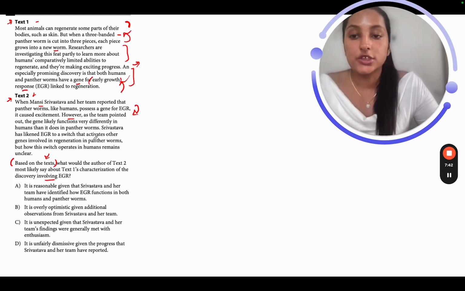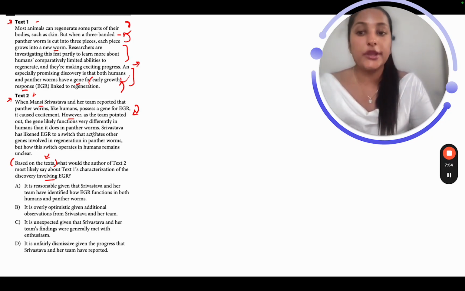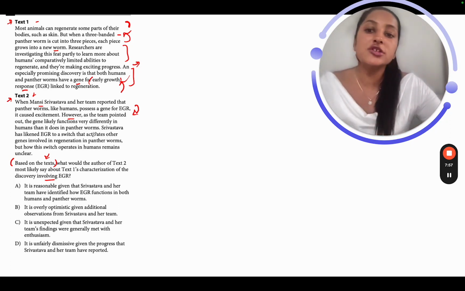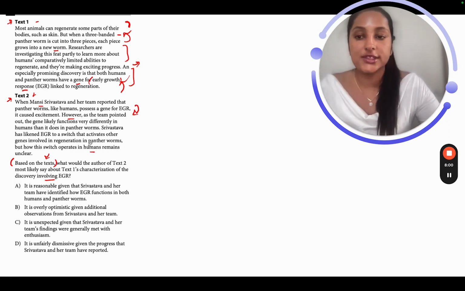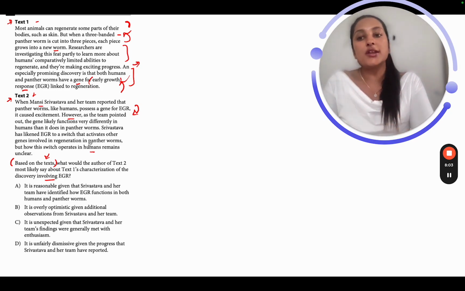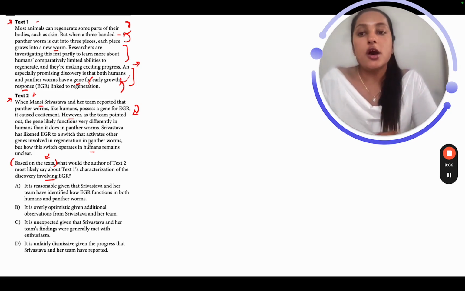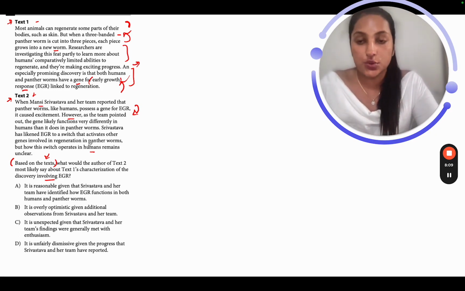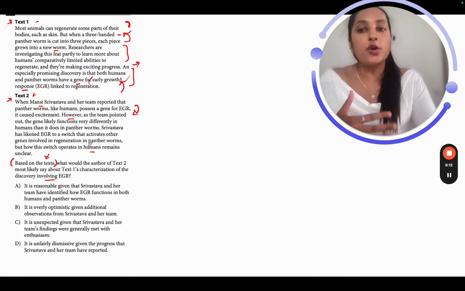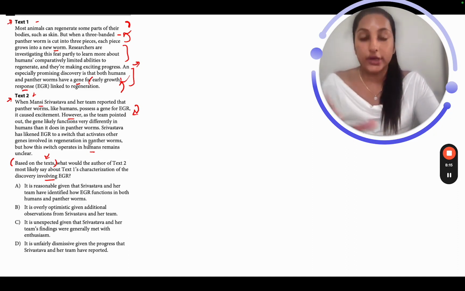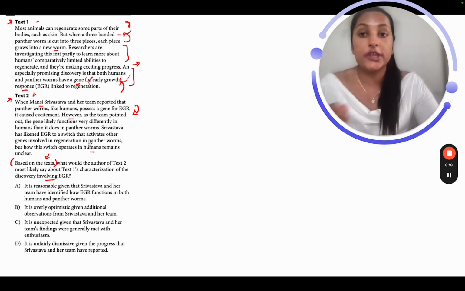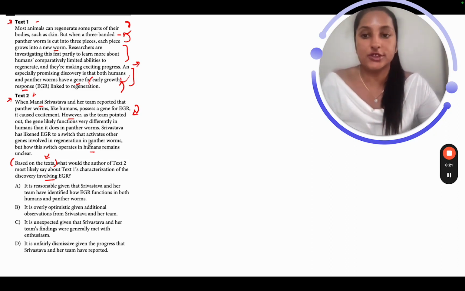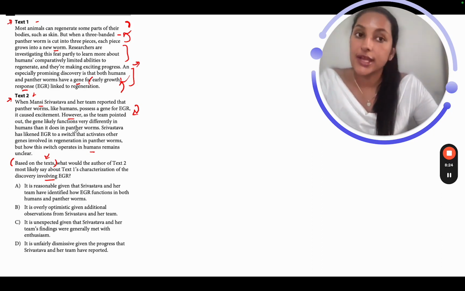Shrivastava has linked EGR to a switch that activates other genes involved in regeneration in panther worms, but how this switch operates in humans remains unclear. So there's a switch which is basically getting activated because of EGR in panther worms, but how this switch really works in humans is not clear yet. So basically what I understand is that in text 2 we are talking about a possible limitation in the discovery made in text 1, and that we need to learn more about it in order to understand if this EGR, or the gene that they found, is really helpful for early growth response in humans as well.